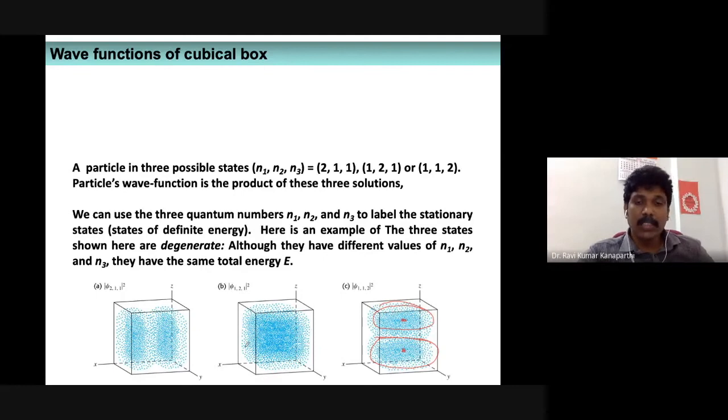Likewise, you can also think of the other wave functions like psi 112 or psi 211. These wave functions can also be imagined. The only difference is that they will be pointing in either the y direction or the z direction.